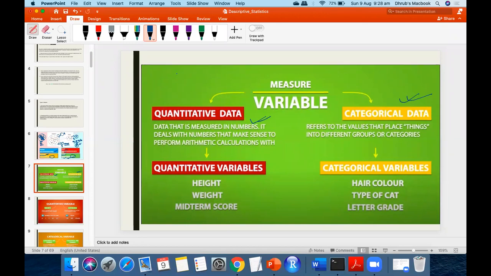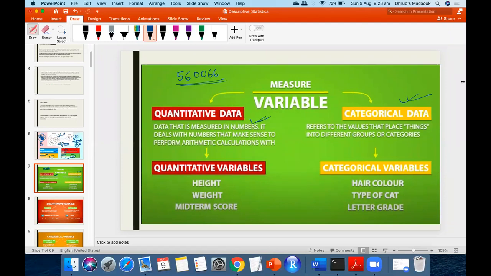There is a nice question. If I'm going to talk about my pin code, is it quantitative? No. You have to give reasons why you are saying so.